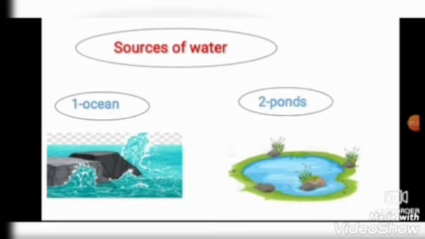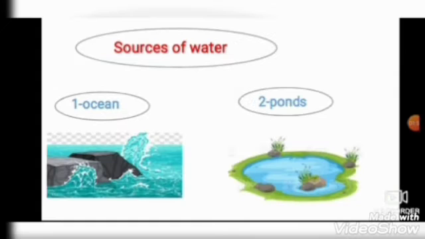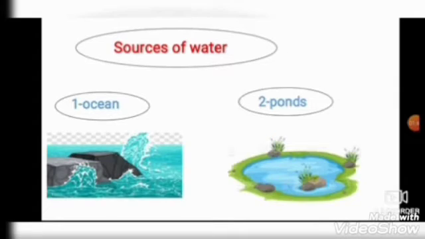Number 4, lakes. So the sources of the water are ocean, ponds, rivers, and lakes. Again, sources of the water are ocean, ponds, rivers, and lakes.